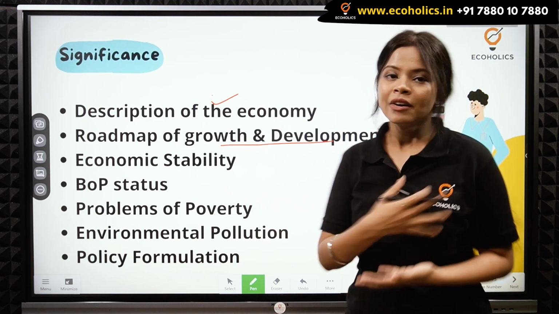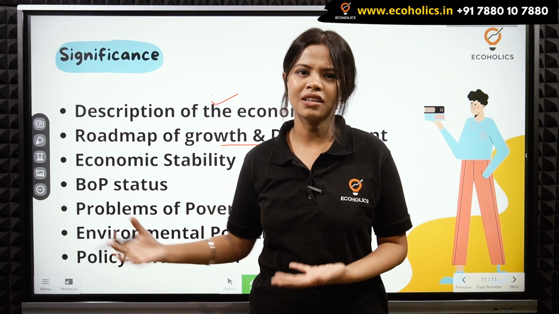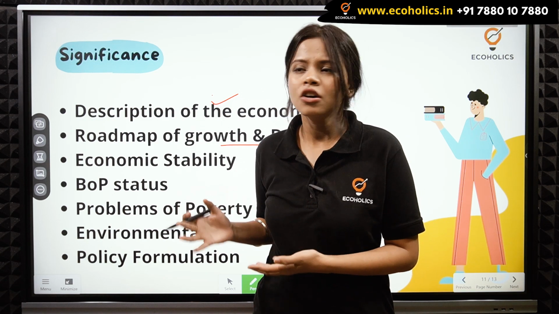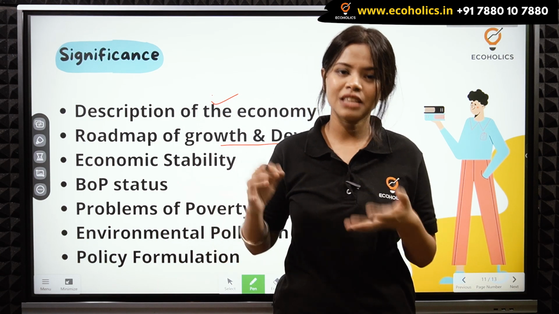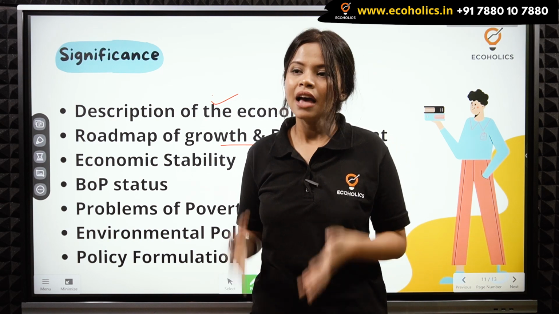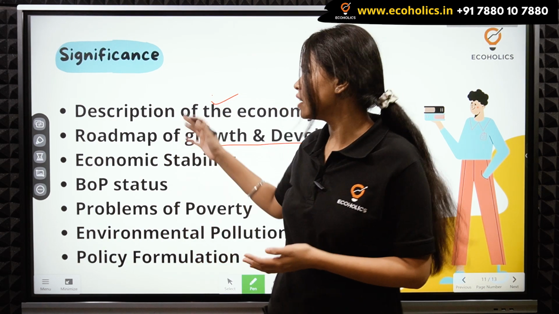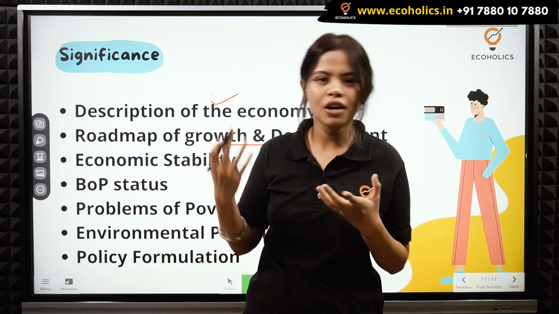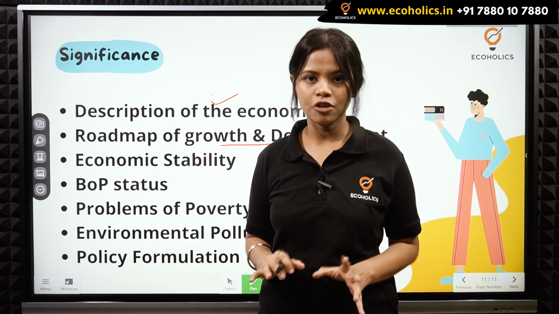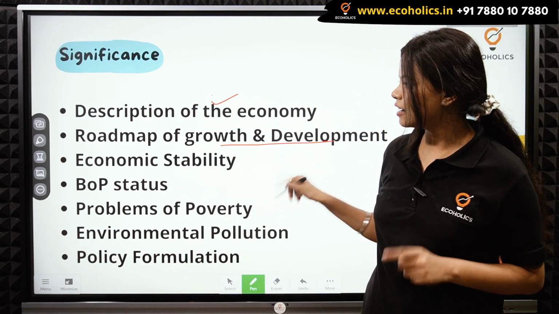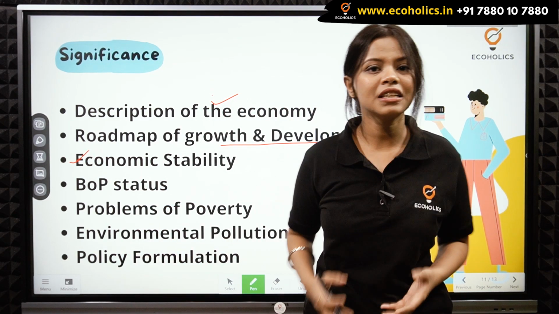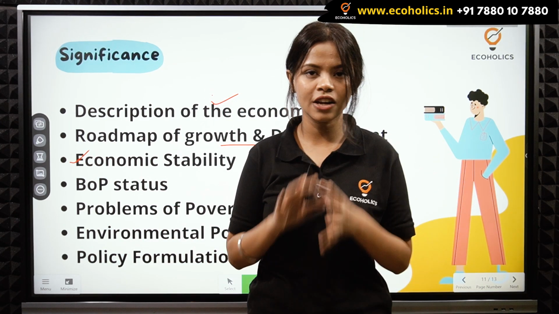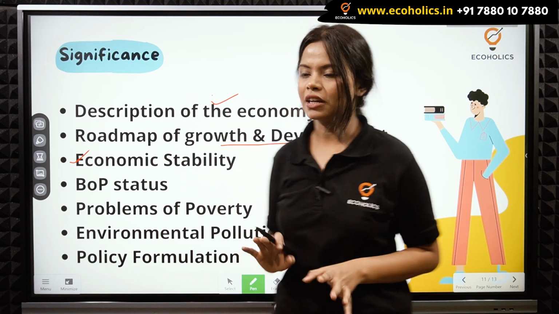It basically lays a foundation ki what policies should be there, what the vision ahead is. For example, how our economy is performing and how our economy should perform, we study and we forecast it basically in macroeconomics only. Now the third thing, economic stability. We study how economic stability can be achieved in our economy in macroeconomics only.